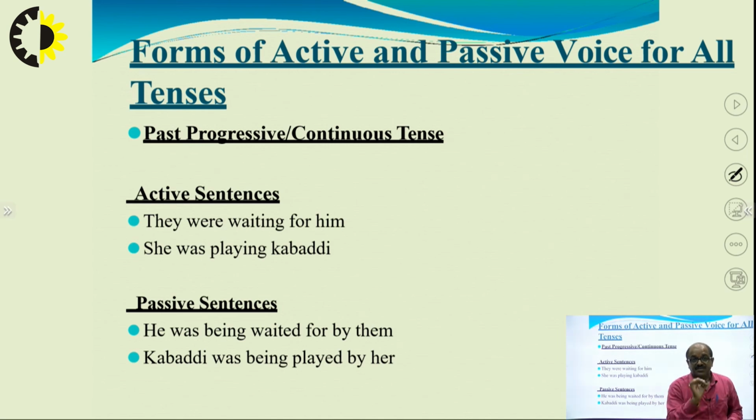Second example: she was playing kabaddi. Kabaddi was being played by her. Okay. Next,